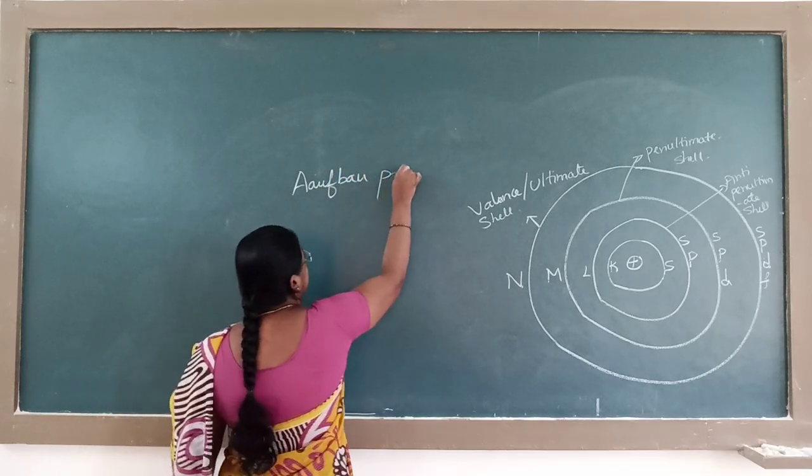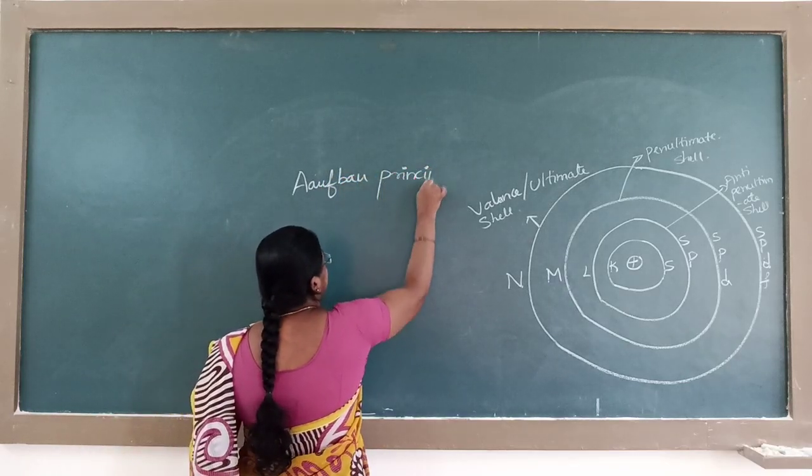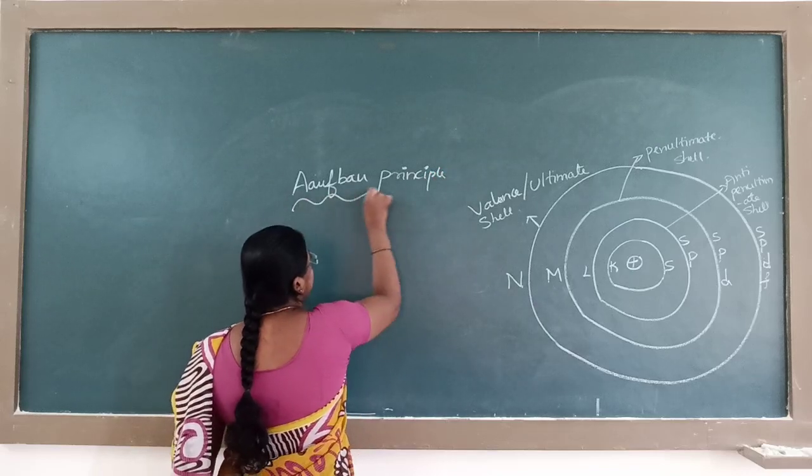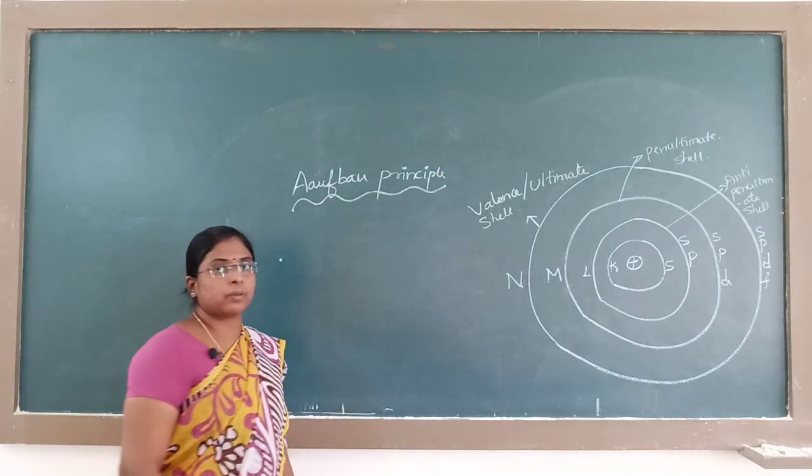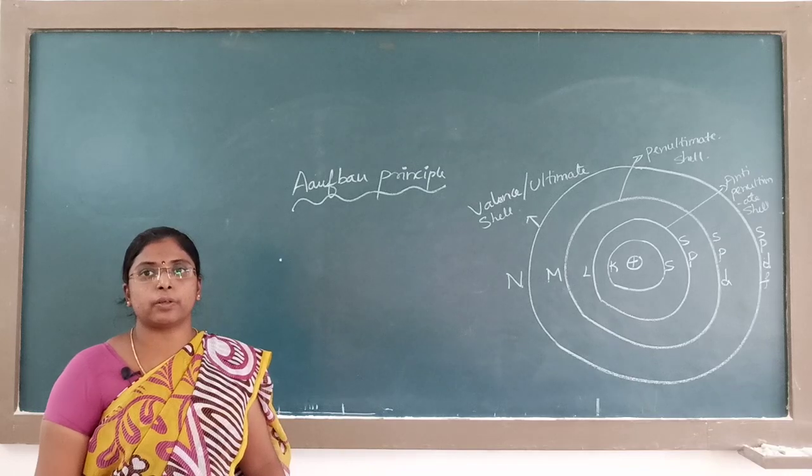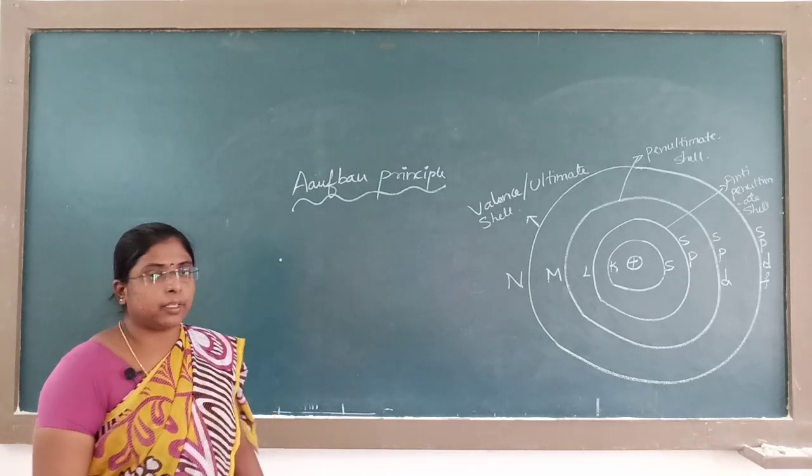Hence it is known as the Aufbau principle.